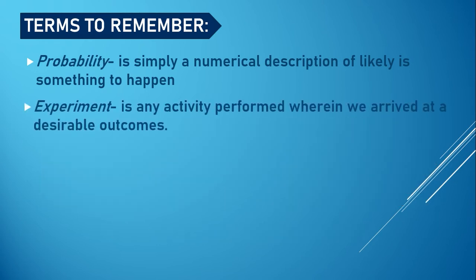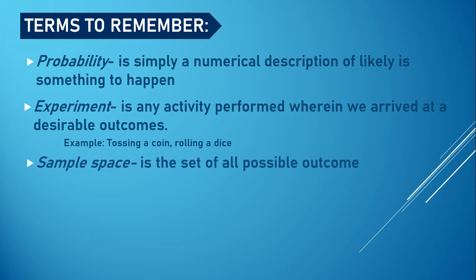Next, we have experiment. It is any activity performed wherein we arrive at a desirable outcome. For example, tossing a coin, rolling a die. Next, we have sample space. It is the set of all possible outcomes. For example, in tossing a coin, head and tail are the sample space.